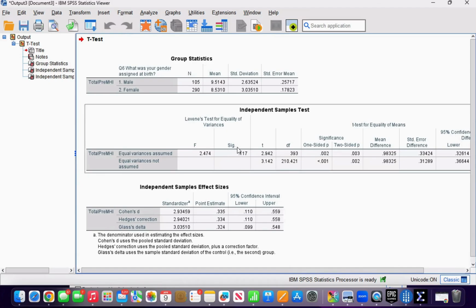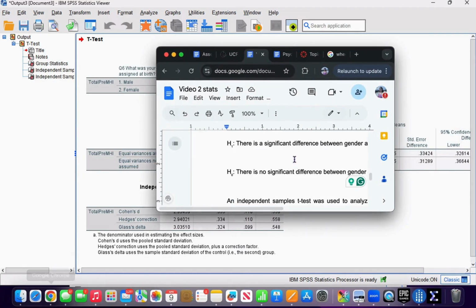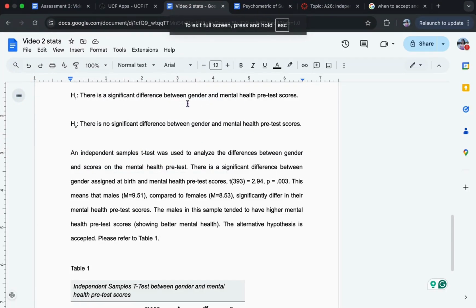Alright, and here we can see our sig value is greater than 0.05, and so we're just going to pay attention to this first row of numbers for this table. So for our two-sided p-value, it's 0.003, which is less than 0.05, so that means we're going to accept our alternative hypothesis. Alright, and so if we go to our alternative hypothesis, we said that there will be a significant difference between gender and mental health pretest scores.